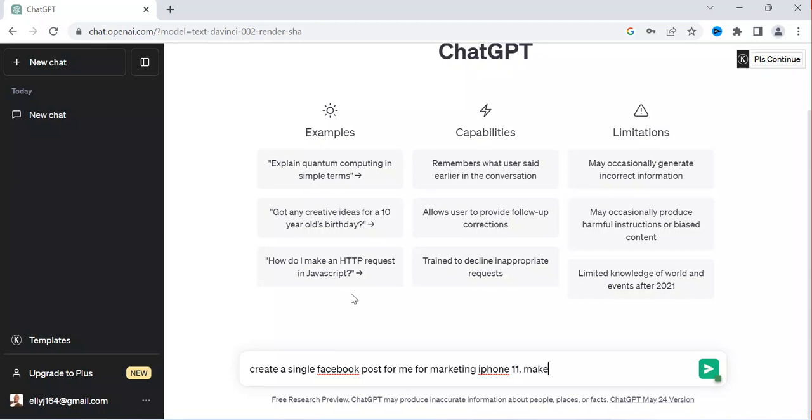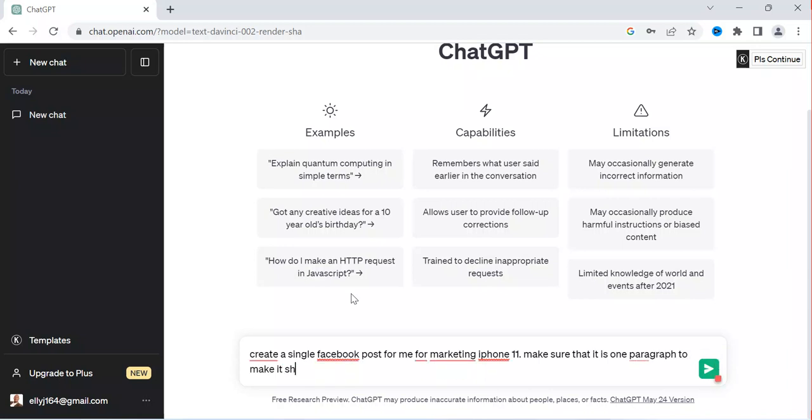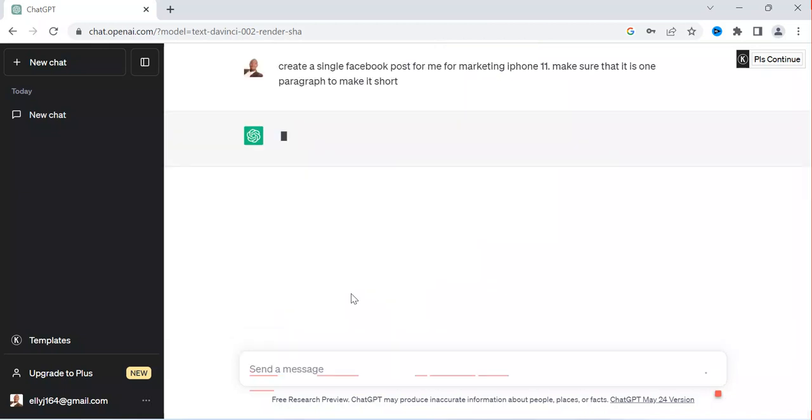Make sure that it is one paragraph, to make it short. So this is the direction that I'm giving ChatGPT to follow. If I hit enter now, it's going to generate the details.